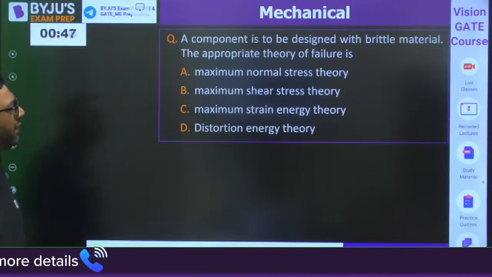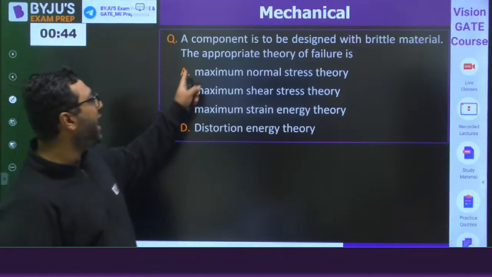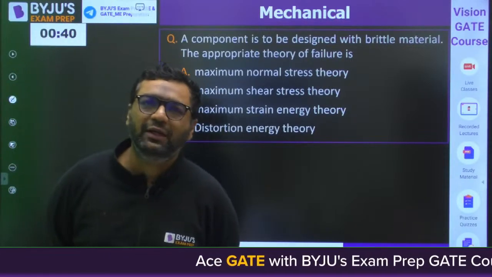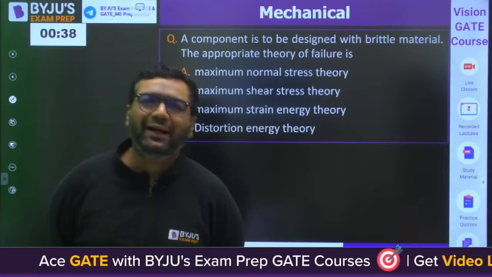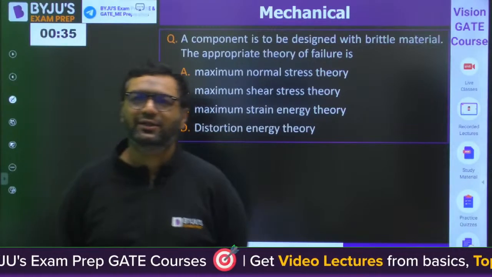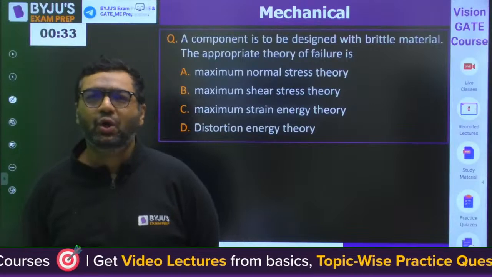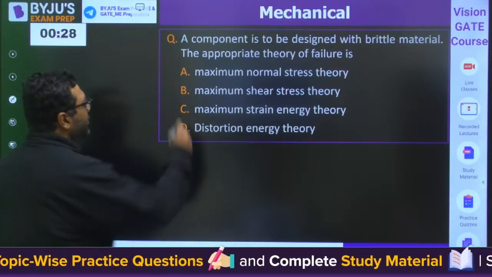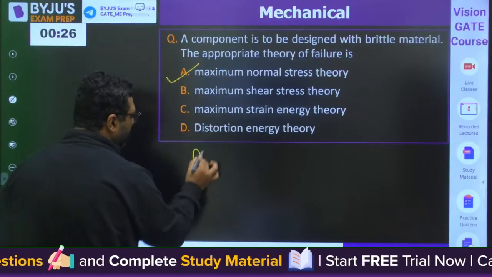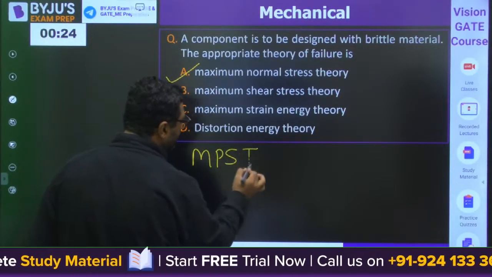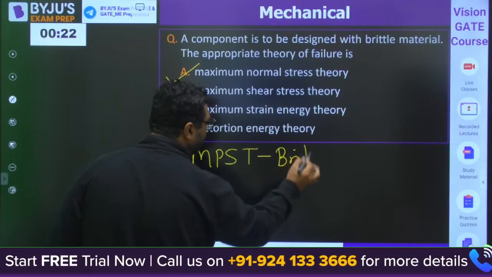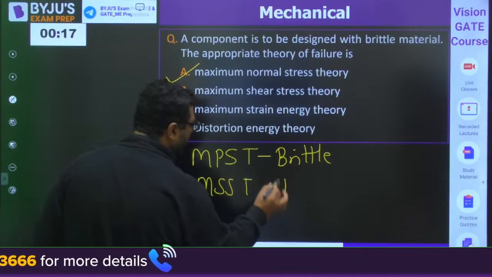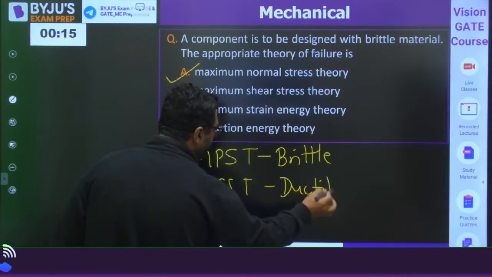A component is to be designed with brittle material. The appropriate theory of failure we will be using here: maximum normal stress theory, maximum shear stress theory, maximum strain energy theory or distortion energy theory. I feel Mani, Rohan and Papa Ka Ghoda have given the correct answer. The answer is maximum normal stress theory. I feel you are aware maximum principal stress theory is used for brittle material, and we are going to use MSST for ductile material if nothing is mentioned to us.